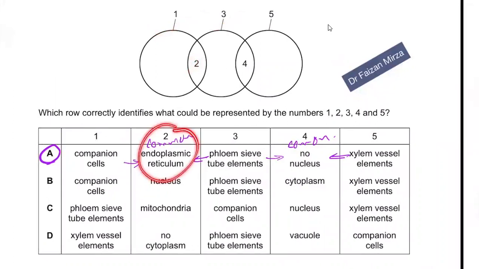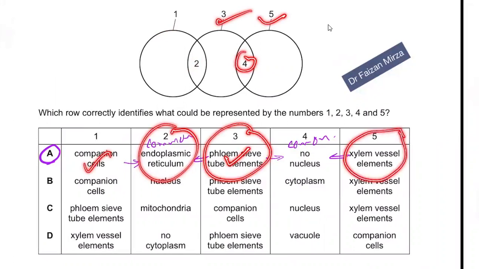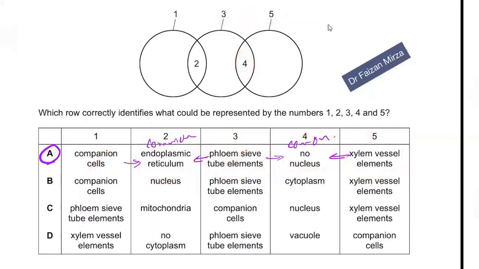So if 2 is endoplasmic reticulum, is it present in companion cell? Yes. Is it present in phloem? Yes, it's present. So it's common in both. Now 4 must be common between 3 and 5. So 3 is a phloem sieve element and xylem vessel elements. They both should have something in common. And what's in common? They both lack nucleus.